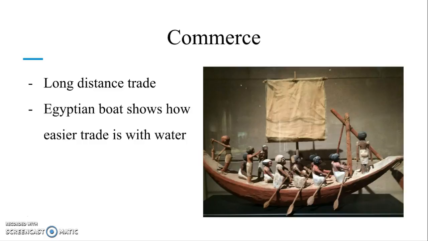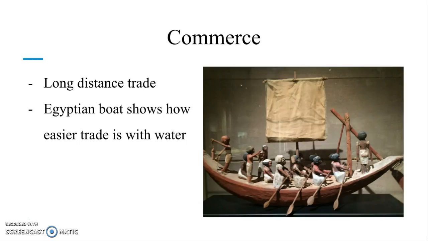Commerce in ancient civilizations has to do with long-distance trade, which played a large role in their societies. While there were self-sufficient people that grew their own food and made the things that they need, there were other civilizations with larger populations that needed specific items from others. Trade then became an important aspect in their lives.